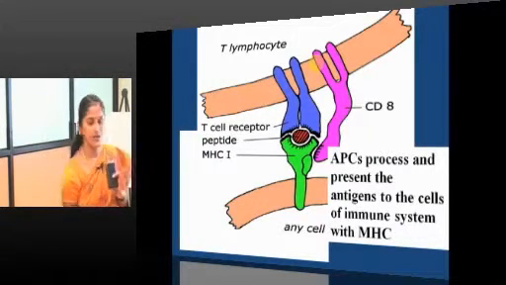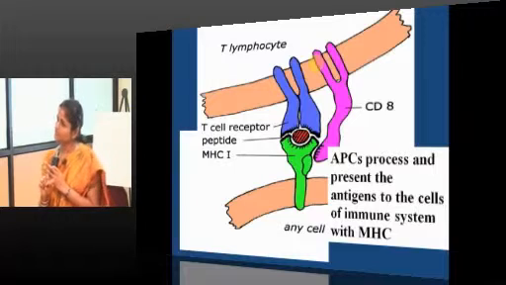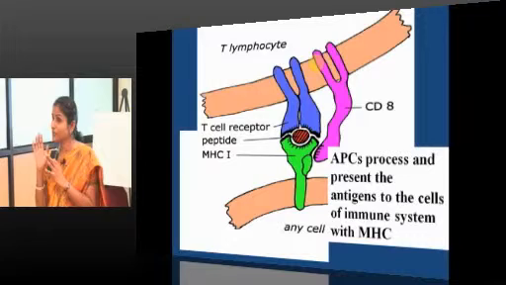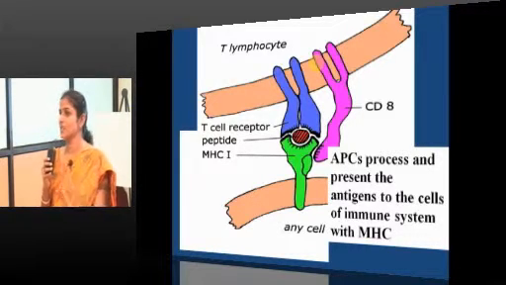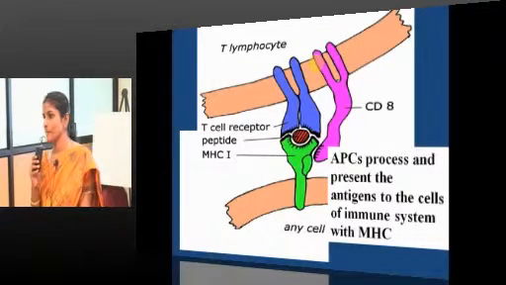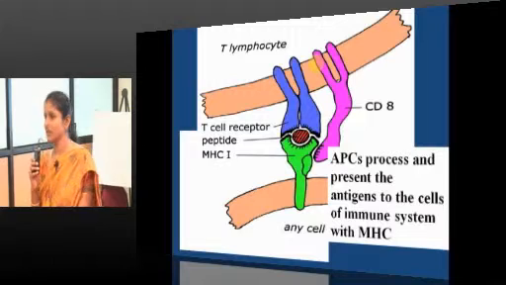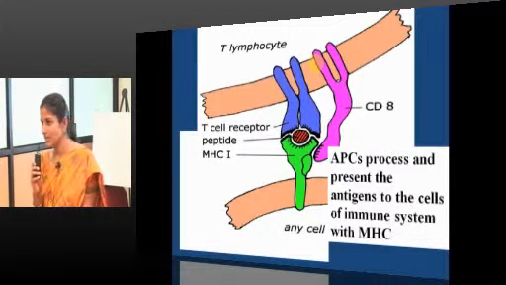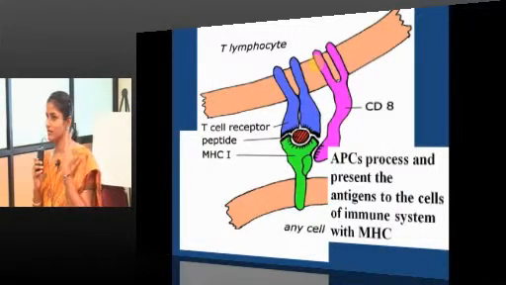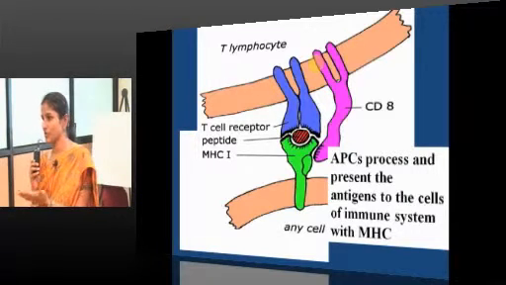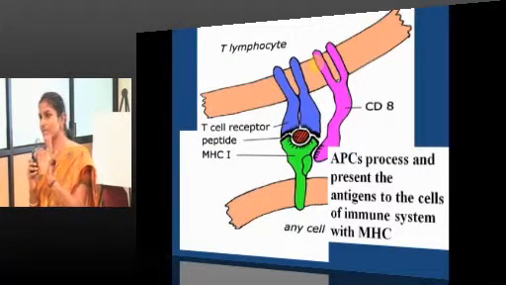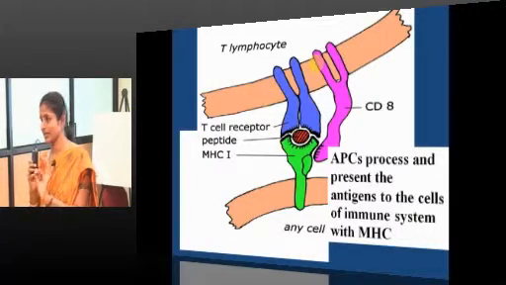And where do you get expression of MHC1? Which cells express MHC1? All nucleated cells, meaning other than platelets and RBCs, every cell can have MHC expression. Not always, they will be expressing only on necessity.